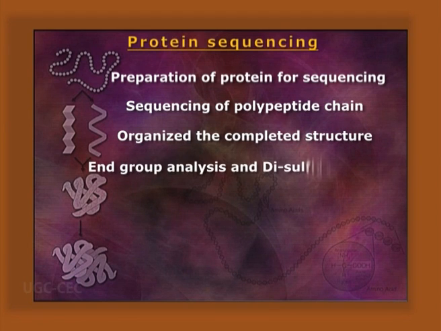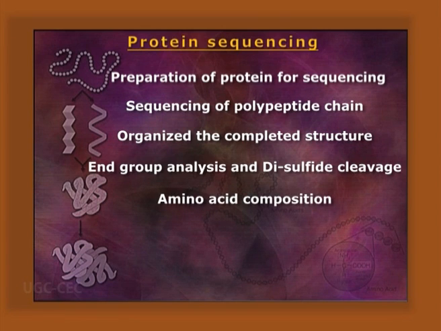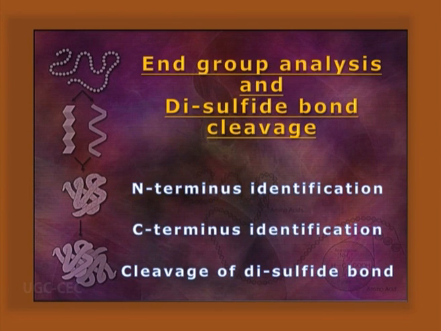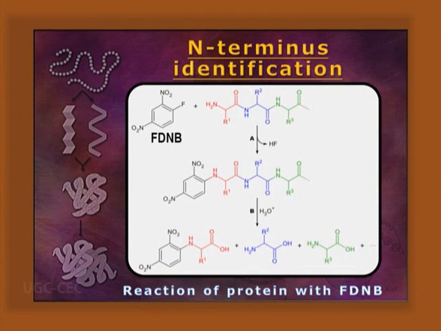N-group analysis and disulfide cleavage, amino acid composition, as well as separation, purification and characterization of the protein, then at last the sequence determination. In the N-group analysis, we have to know the N-terminus identification, C-terminus identification as well as the cleavage of disulfide bond. The N-terminus identification is done with FDNB reagent. That was actually done by Sanger. It is called Sanger's method.